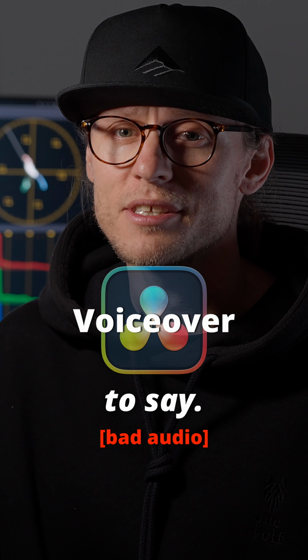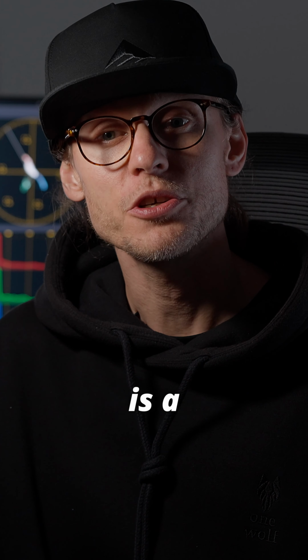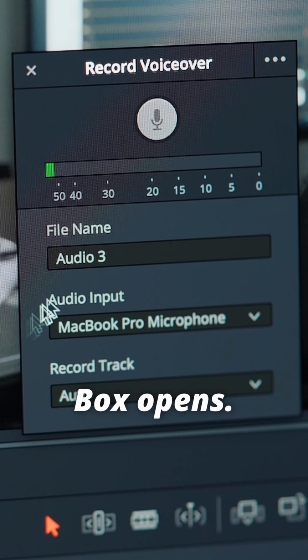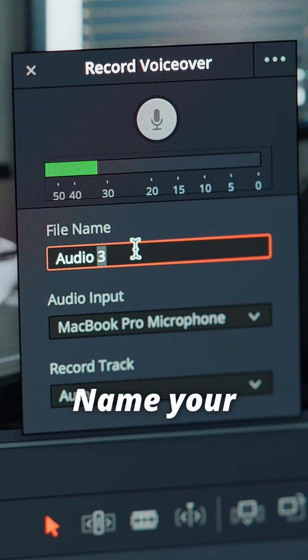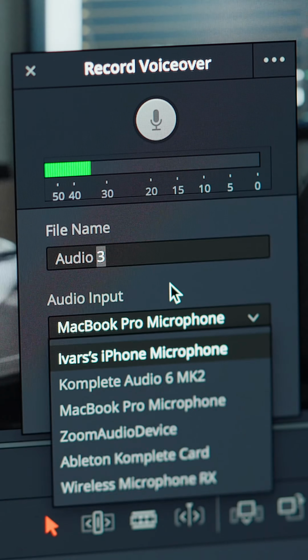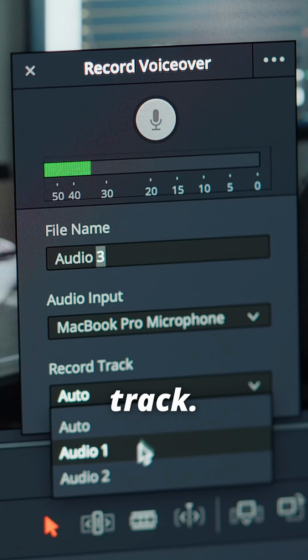When you don't know what to say, the Voiceover feature is a lifesaver. Click on Voiceover feature. Record Voiceover box opens. Name your file. Choose audio input. And finally, choose your track.